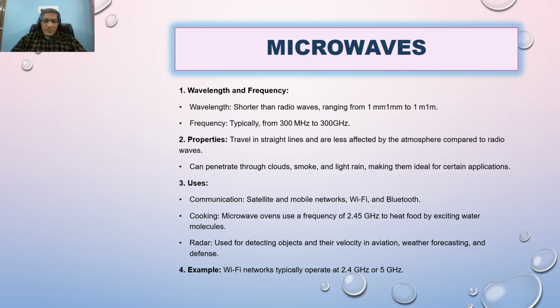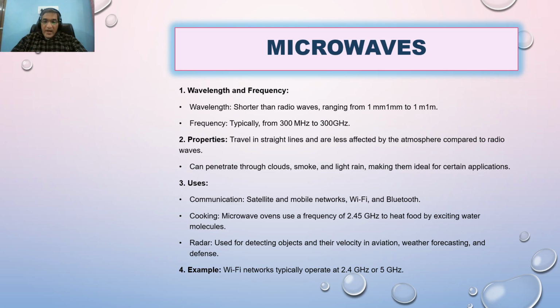As you know, in every kitchen we have a microwave, and the use of microwave is to heat the food, because microwave has a special property to produce heat inside the layer. No other wave has this property to generate heat inside the layer.